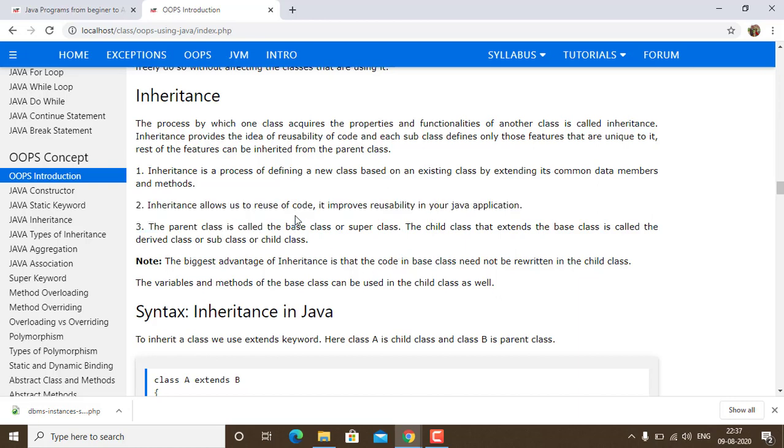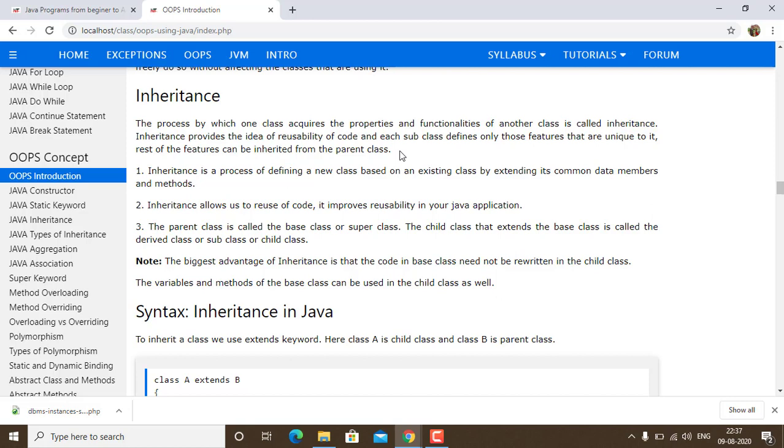This is what is inheritance: the process by which one class acquires the properties and functionalities of another class is called inheritance. Inheritance provides the idea of reusability of code. This is very important, and each subclass defines only those features that are unique to it. The rest of the features can be inherited from the parent class.